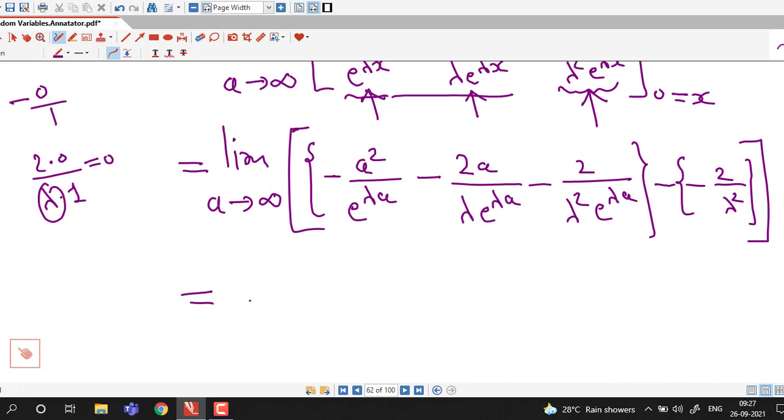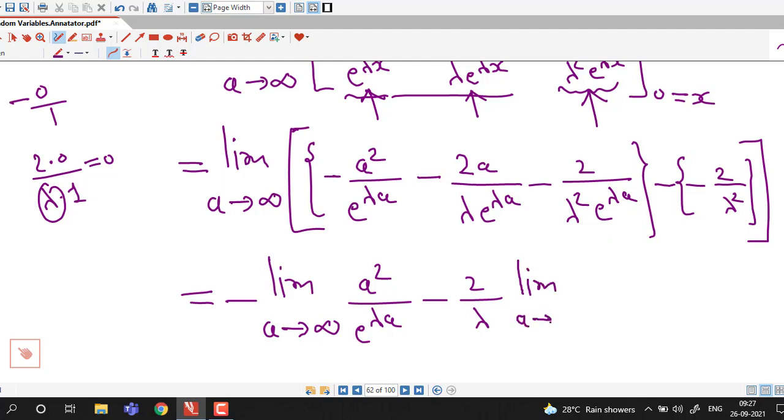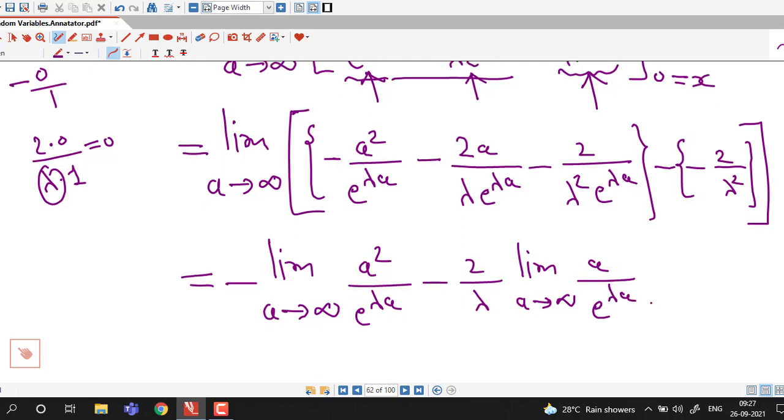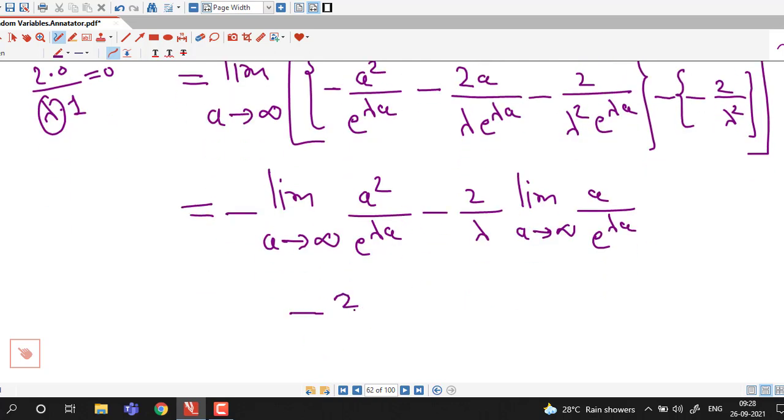Now we can write this as minus limit a tending to infinity a square over e raised to lambda a, minus, we can take constant outside, 2 over lambda is independent of a, and we have limit a tending to infinity a over e raised to lambda a, and minus 2 over lambda square, limit a tending to infinity 1 over e raised to lambda a.